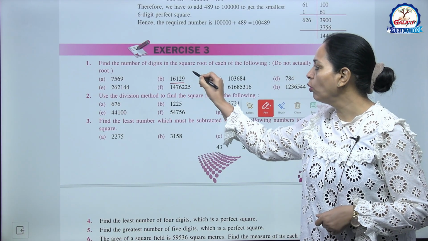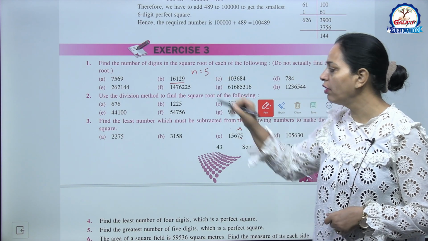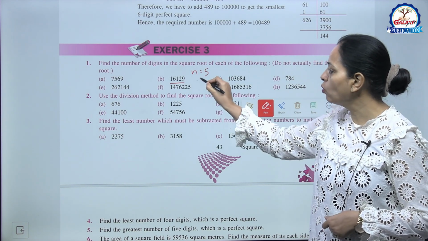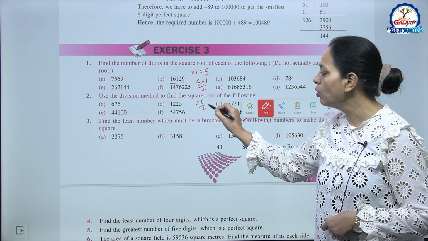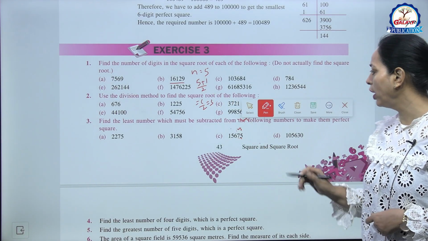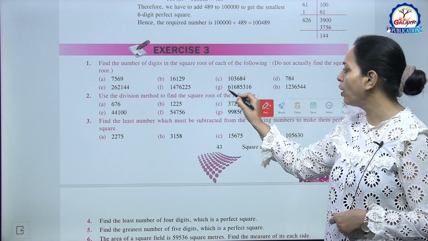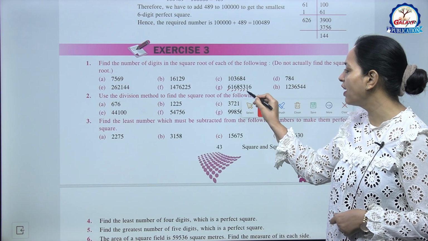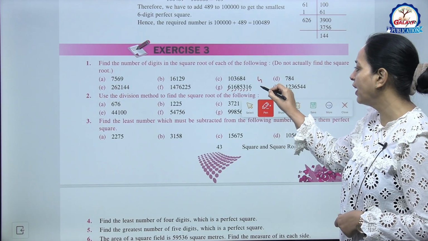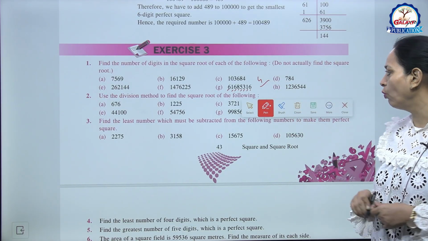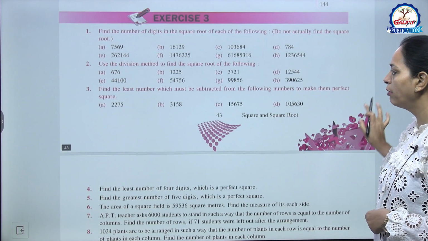16,129. So number of digits कितने हैं इसमें? 5. So square root में कितने हो जाएंगे? 5 plus 1 upon 2, means 6 upon 2, means 3. Okay. Now like here G part, 1 2 3 4 5 6 7 8. 8 हैं. So square root में कितने digits आएंगे? 8 by 2 यानी 4. Okay. Similarly you can try remaining parts.